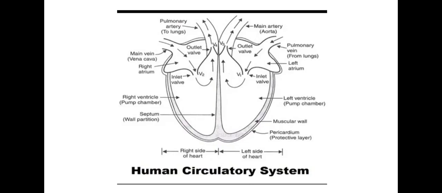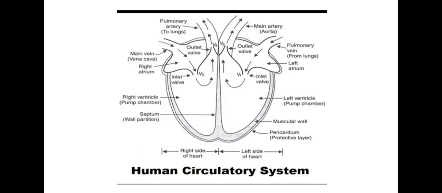Fine. Second point is, when the left atrium contracts, the oxygenated blood is pushed into the left ventricle through the valve V1. Fine. Third point is, when the left ventricle contracts, the oxygenated blood is forced into the main artery called aorta. Here you can see at the top, and this main artery then branches into different arteries which go into different body organs. Fine.